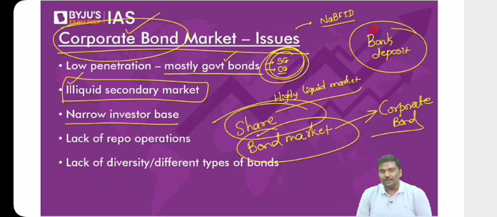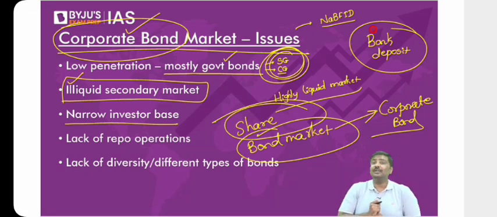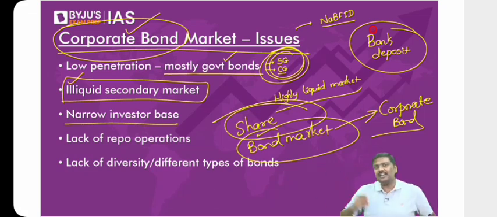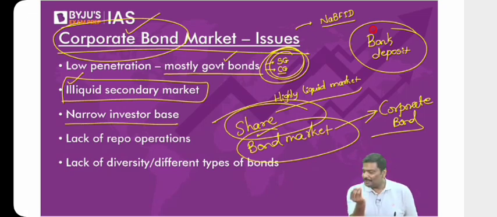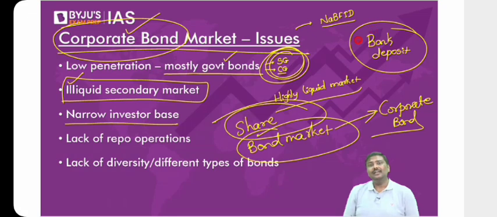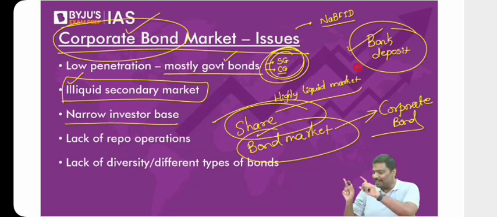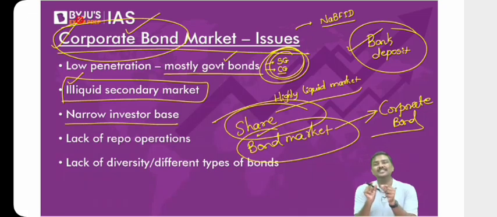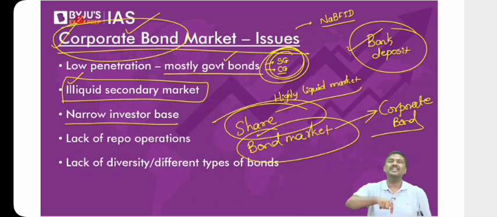You ask them, do you invest in mutual funds? They will ask you, what is mutual fund? You will ask them, have you invested in Adani shares? They will ask you, I've heard of Adani, but what is Adani share? You ask them, have you invested in a gold ETF? They'll ask you, what do you mean by ETF? So the argument is simple. A very small part of the population actually invests in India. And most of their investments will go to the bond market. What about other investors? They will invest in the stock market and not the corporate bond market. I hope you understand. Very, very narrow investor base. Investor base means the number of investors who are investing in corporate bonds is very, very less.